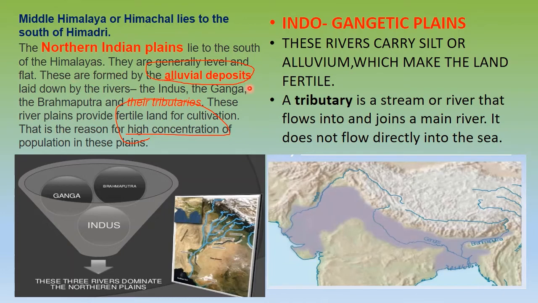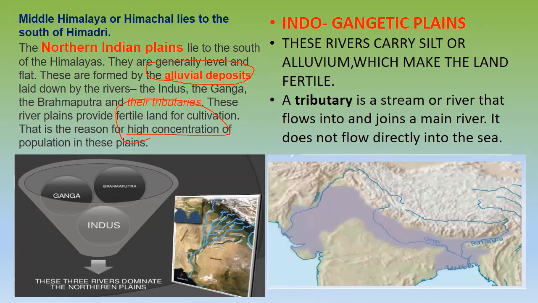Now this we have done many times, that they are formed by alluvial deposit. Now what is alluvial deposit? The alluvial is carried by the rivers when they are coming from the mountains to the plains. They bring alluvial or silt with them, which they deposit in the plains, and this presence of alluvial makes the northern plain very fertile and absolutely good for cultivation.